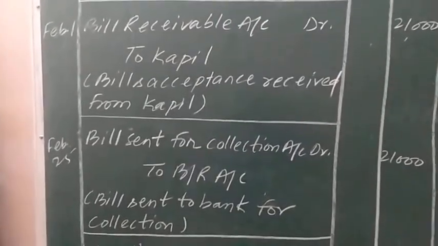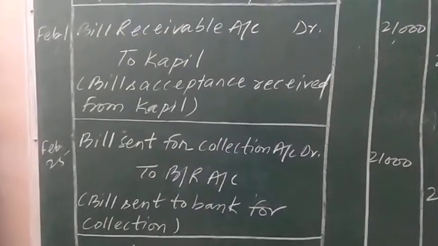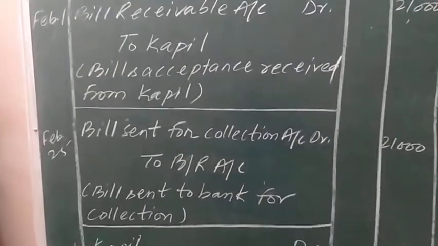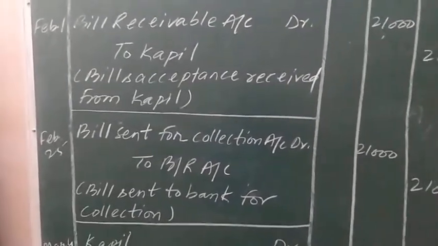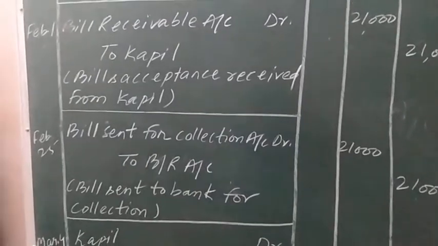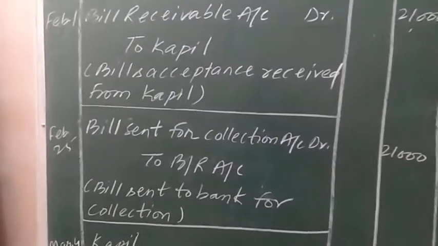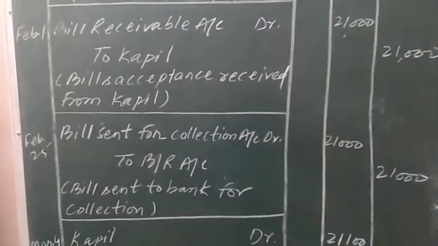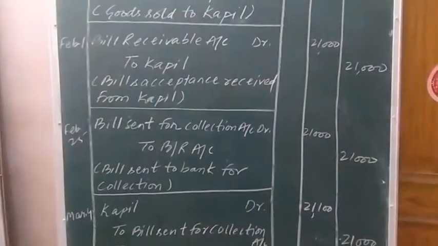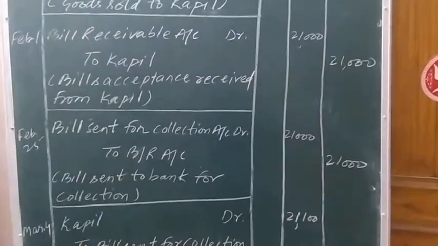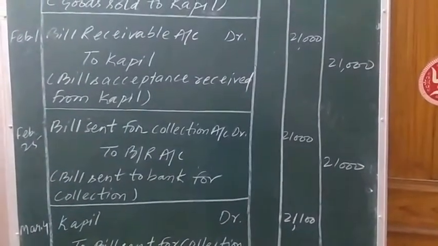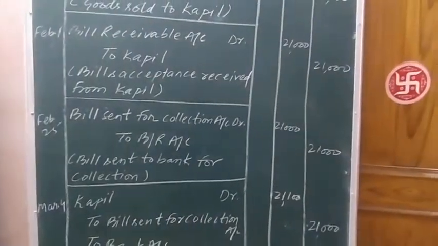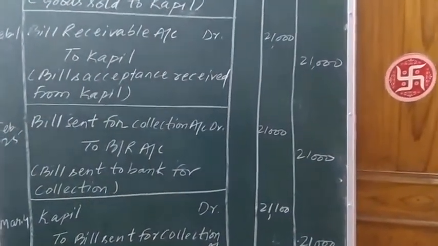So the bank, being indicated by the term bill sent for collection, will be shown on the debit side, indicating the debtor of Gaurav, or say an asset of Gaurav. The increase in asset of the business unit or of anyone is indicated on the debit side as per the rules of debit and credit.